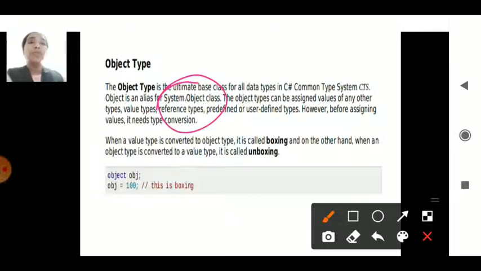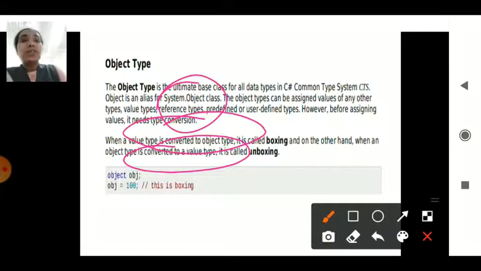It is assigned with two concepts: boxing and unboxing, which is the conversion of value type to object type, and object type to value type is unboxing. Boxing is value to object, and unboxing is object type to value type. Here the value is put into the object type, and reverse becomes unboxing.